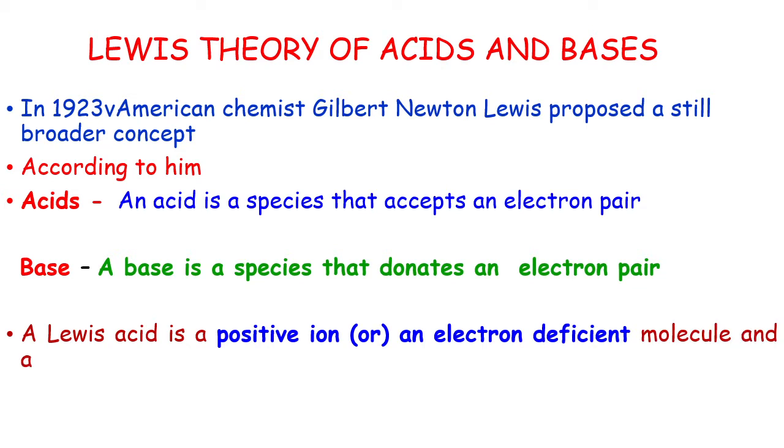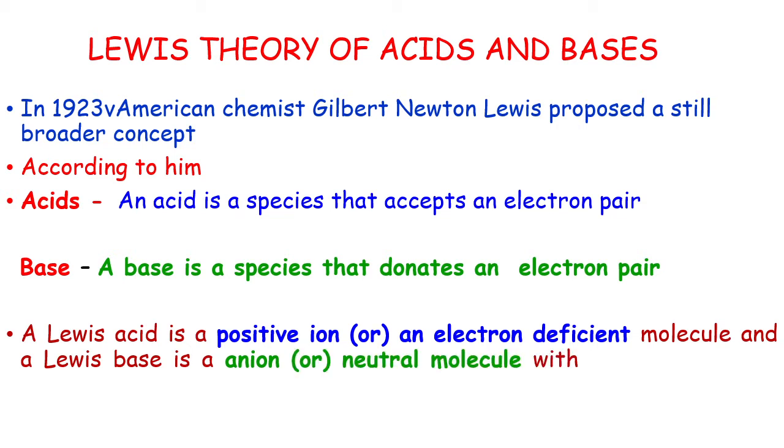Base is a species that donates an electron pair. A Lewis acid is a positive ion or an electron deficient molecule, and a Lewis base is an anion or a neutral molecule with one or more lone pairs of electrons.